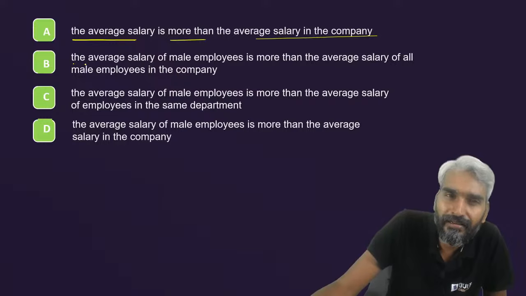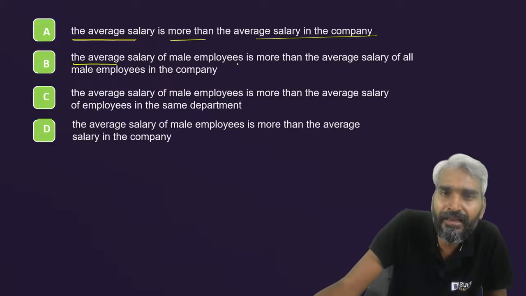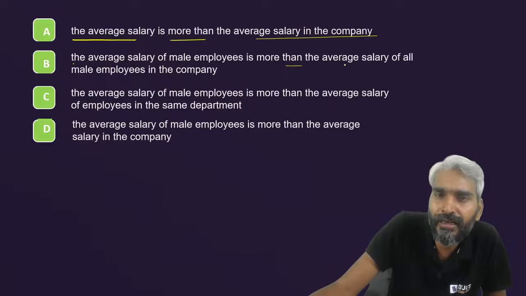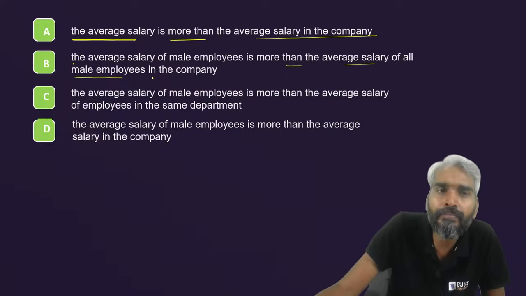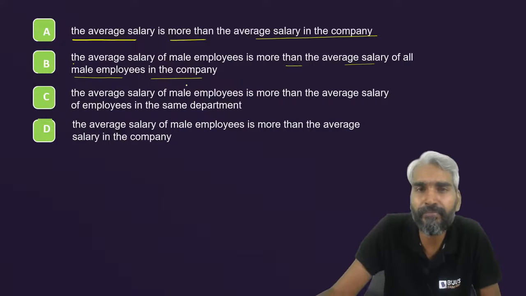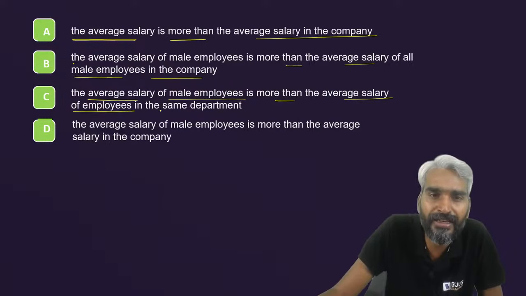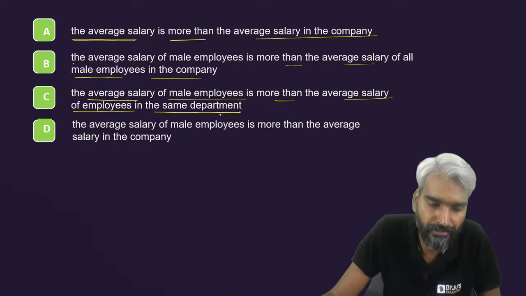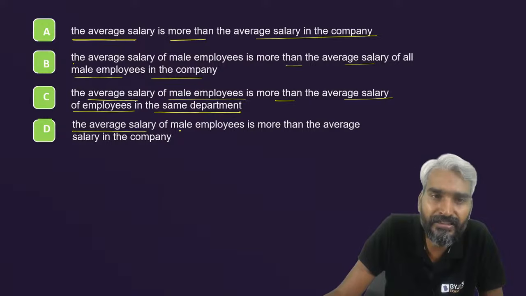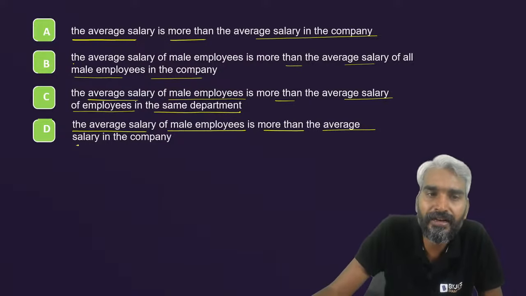It returns the name of the department in which the salary of male employee is more than the average salary of all male employees in the company. The average salary of male employee is more than the average salary of employees in the same department. The last one is the average salary of male employee is more than the average salary in the company.